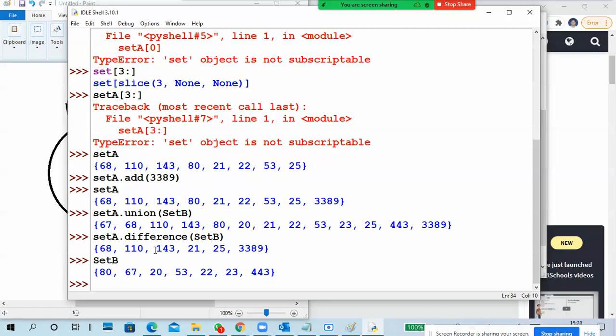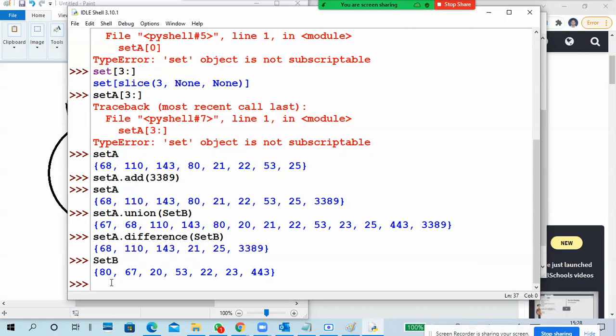How many passed only in the physics exam, not in the maths exam? Only set A, which is different from set B. The things common between set A and set B will be removed, and only set A elements will display. So that is the meaning.